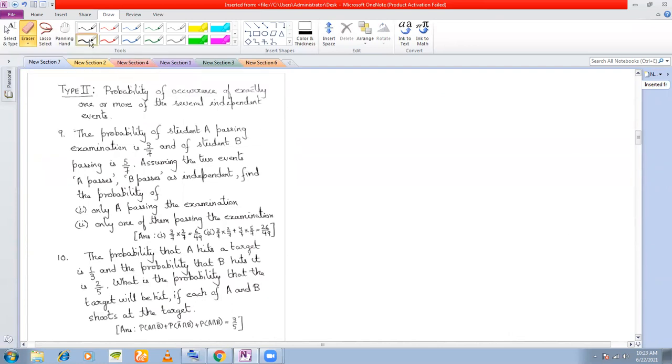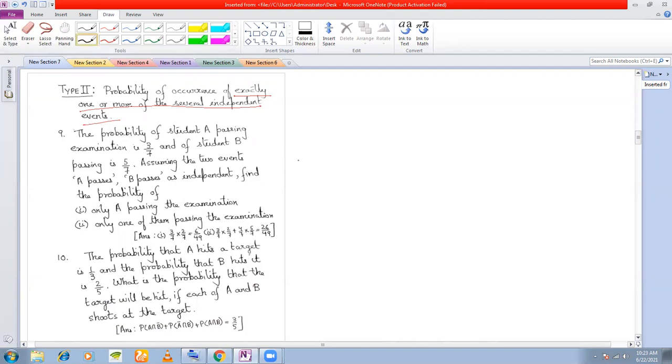Type 2 is the probability of occurrence of exactly one or more of the several independent events. This is the keyword: exactly one or more of the several independent events. There the keyword was "at least." Here the keyword is "exactly one" of the events. Among several independent events, say 4 events are given to you, which are all independent. If you want to find the probability of occurrence of exactly one event, say A, or A and B, or A, B and C, that is what we will calculate here.